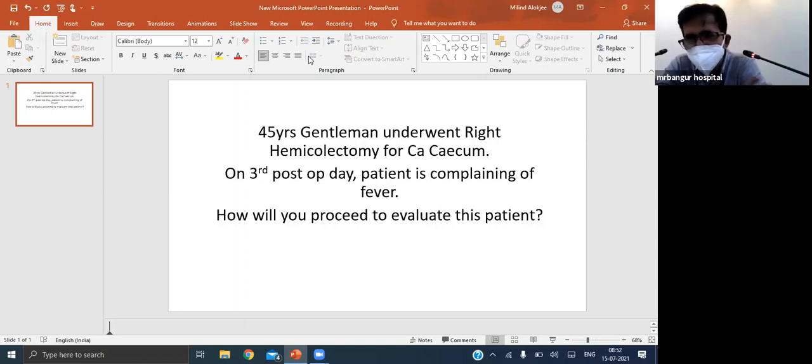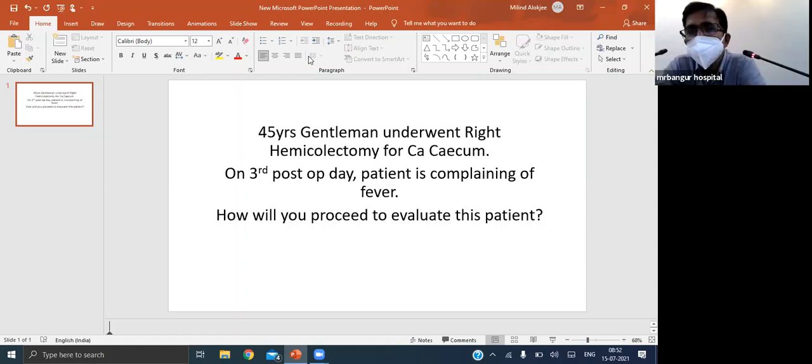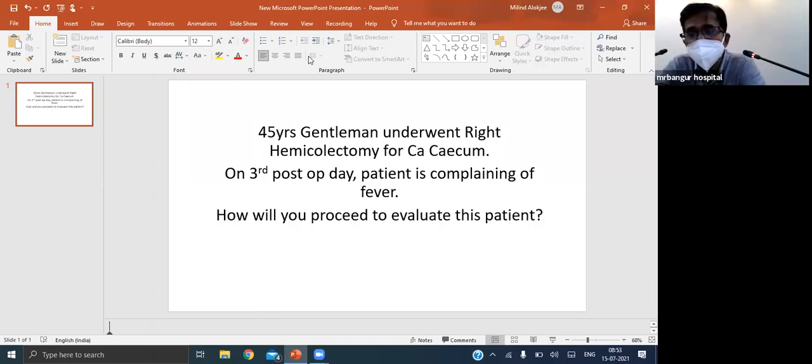A non-infective cause of fever which is very important and needs to be diagnosed early. Atelectasis. Apart from that, DVT. Yes. How do you diagnose it? What are the symptoms? The patient usually complains of pain in the calf region, and there are some tests like the Homan sign, which we do not do now. Apart from pain, what are the other symptoms?